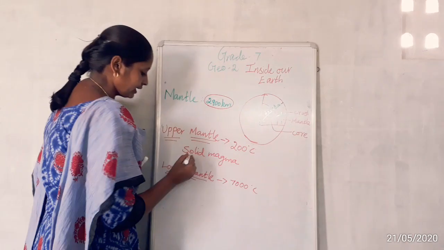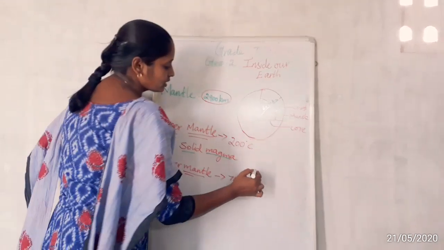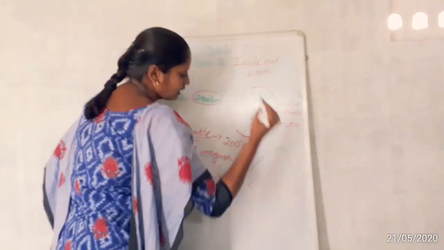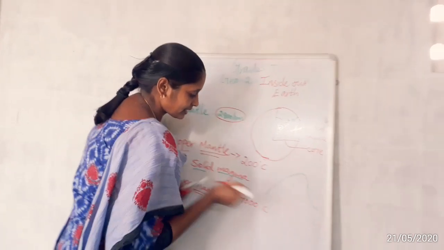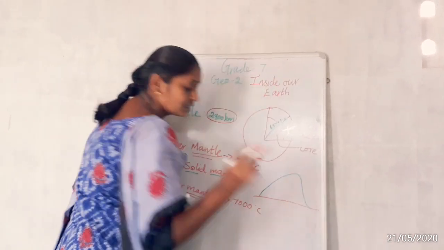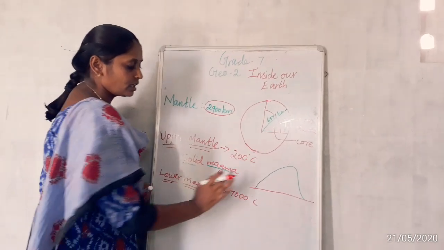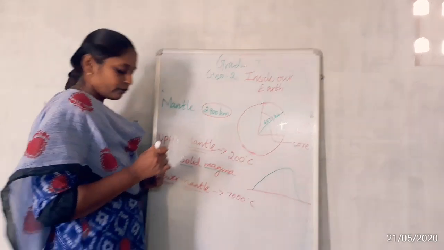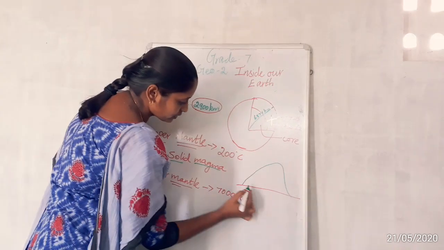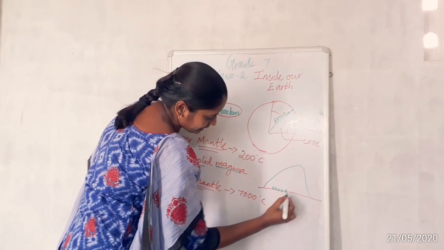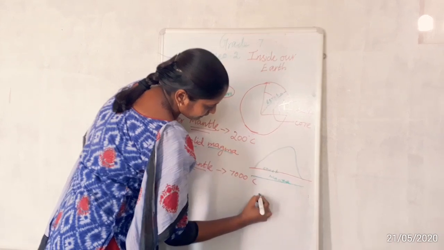Yeah, when you studied lower classes, at the time of volcanoes, you may have studied it. Okay, so suppose this is the mountain. Just imagine this is the mountain. This is the crust, where mountains are present in the crust area, right? Mountains are present in the crust area. Just imagine this is a volcanic mountain. So this is the crust. The next part is the mantle, and the third part is the core.